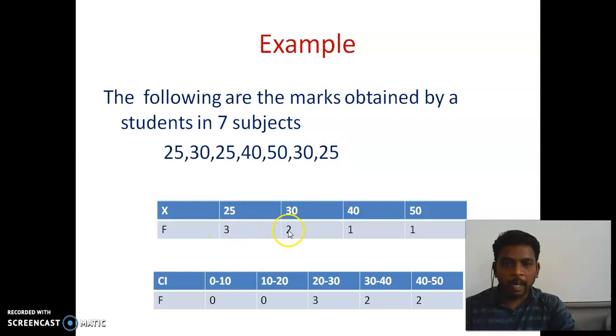And here if you add all the frequencies, how much? 3 plus 2 is 5, 6, 7. Similarly here, 3 plus 2 is 5, 5 plus 2 is 7. So all three types are the same information, right? The marks obtained by a student in 7 subjects. That is the problem here, and I converted that same information into 3 types of data. This one is raw data, presented as it is, this one is frequency distribution data, and this one is continuous data. However, the information is the same, right? That is the difference among raw data, frequency distribution and continuous data.